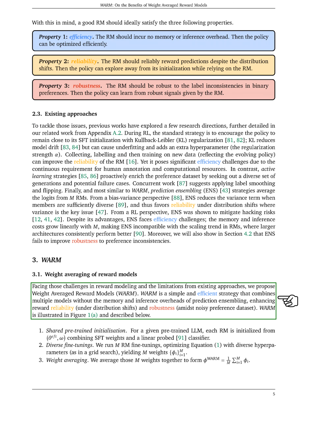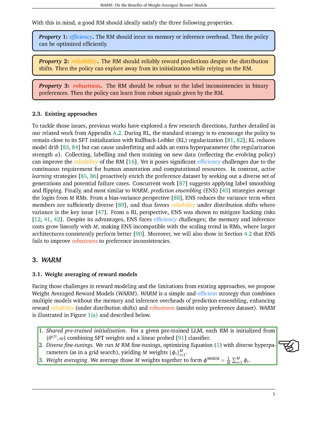To address these challenges, we propose a new method called weight-averaged reward models, WARM. This method combines multiple models without the memory and computational overheads of prediction ensembling, enhancing reward reliability and robustness. In WARM, each reward model is initialized from a given pre-trained model, combining its weights with a linear probed classifier. We then fine-tune each model with diverse hyperparameters, yielding a set of weights. These weights are then averaged to form a new model, which serves as the proxy reward model to guide the RL procedure.